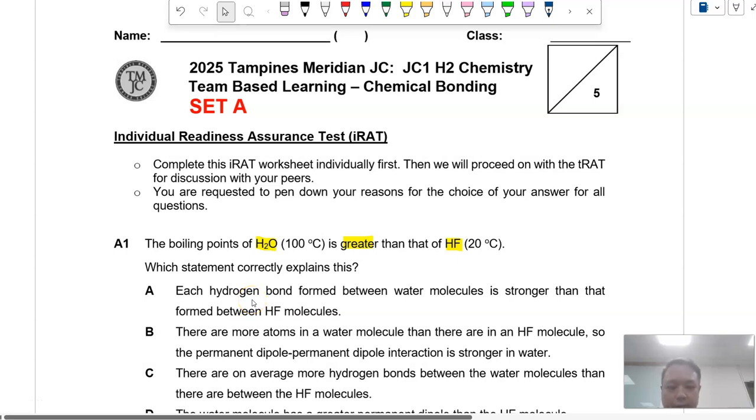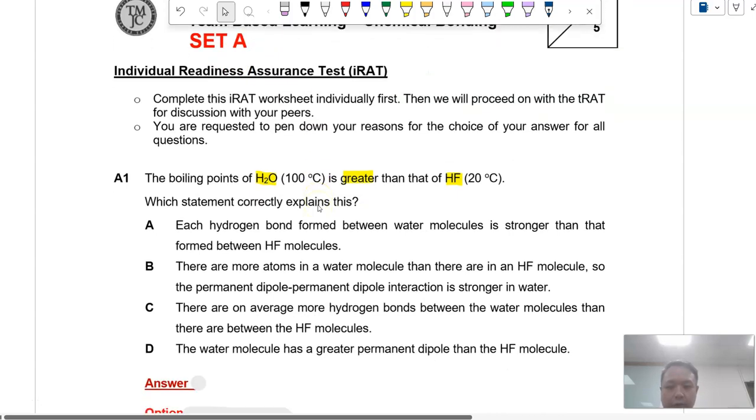Okay, in this video we'll be discussing chem bonding, TBL questions, focusing on set A. Set A, question A1: the boiling point of H2O is greater than that of HF. Which statement correctly explains this?